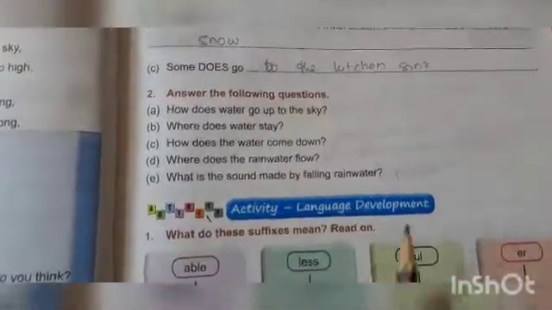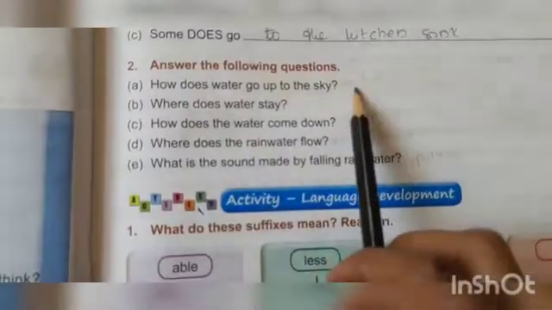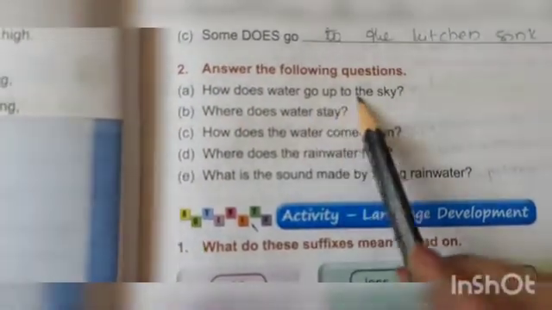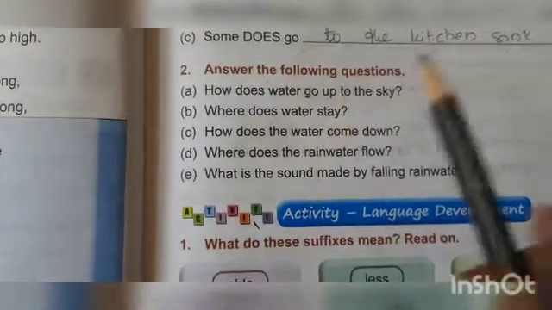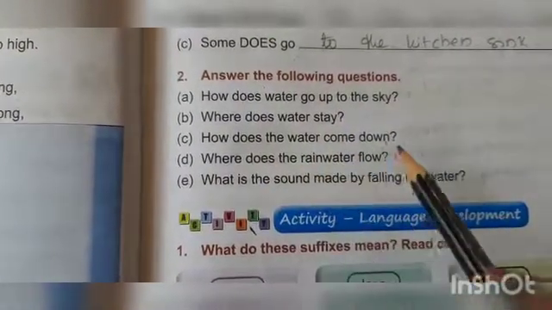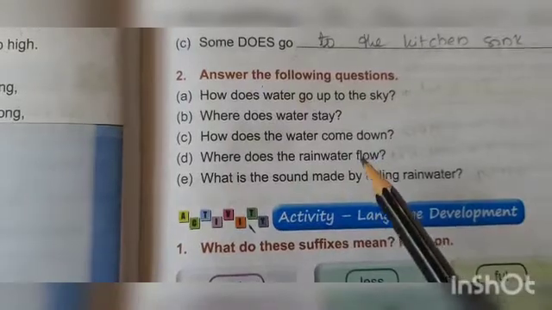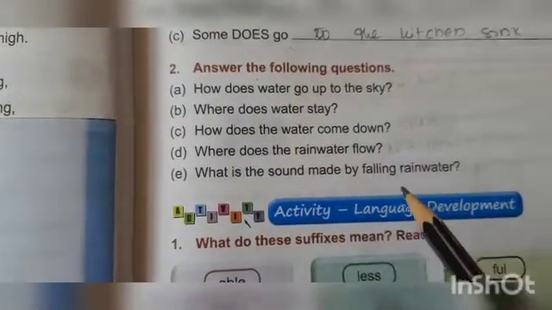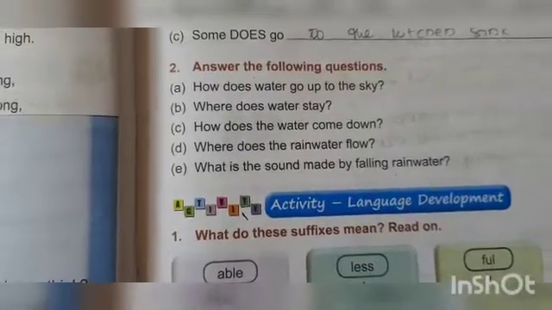So now the second exercise is answer the following questions. We have 5 questions here. How does water go up to the sky? Where does water stay? How does the water come down? Where does the rainwater flow? What is the sound made by falling rainwater? So we have answers here.